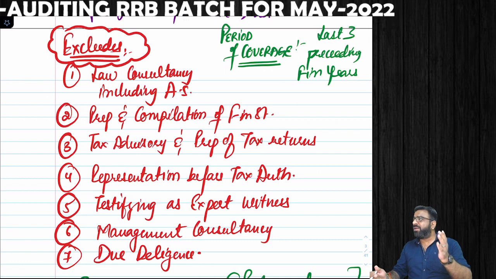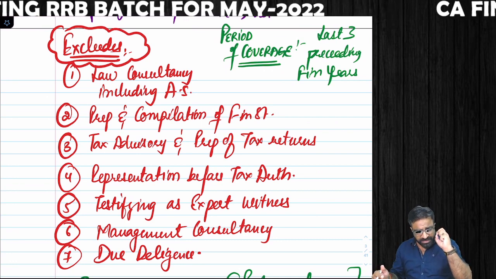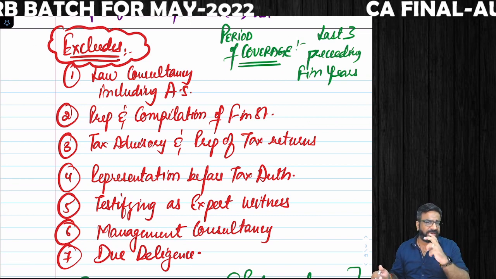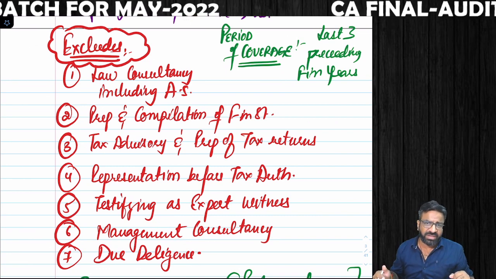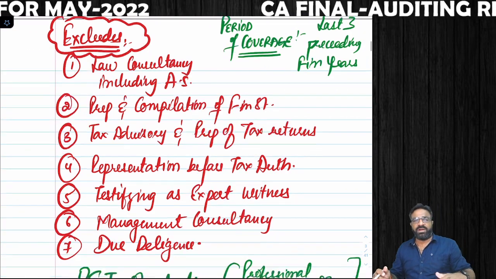Now, when the peer reviewer comes to your practicing unit, the biggest question that arises is, sir, up to how many years of documentation, up to how many years of audit and assurance services can he look at? He can look at your last preceding 3 financial years, right?